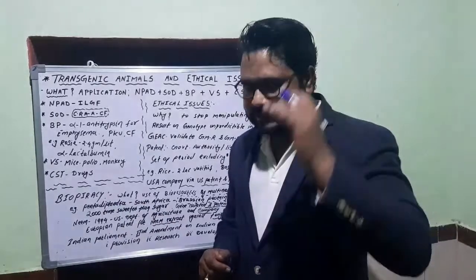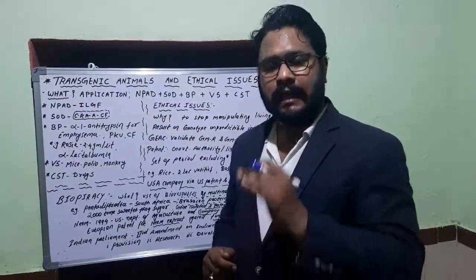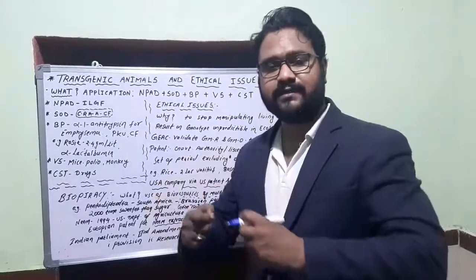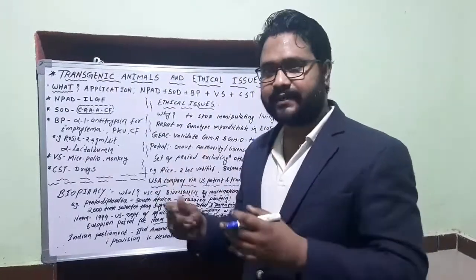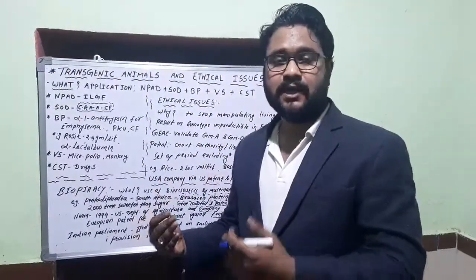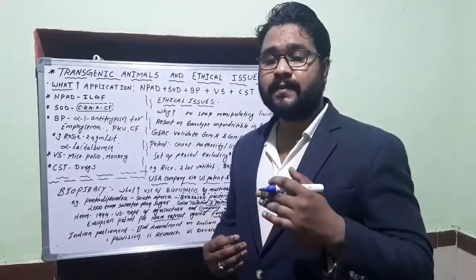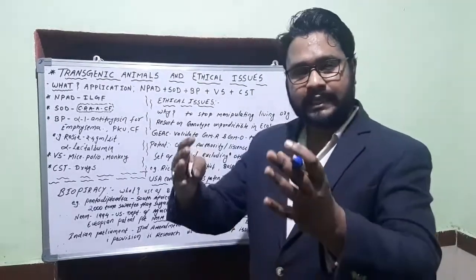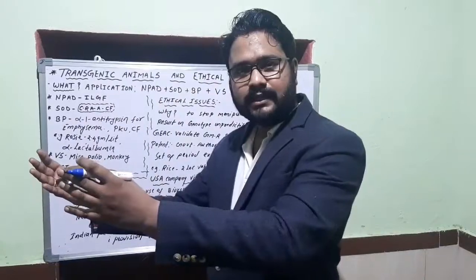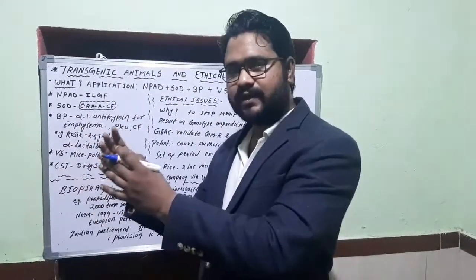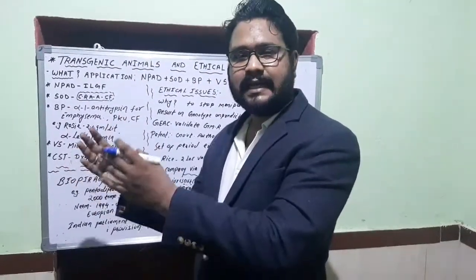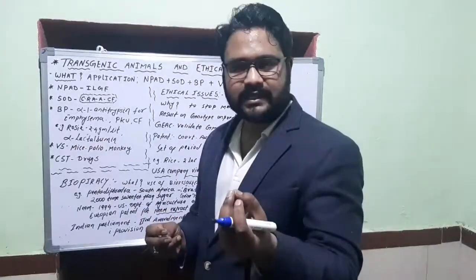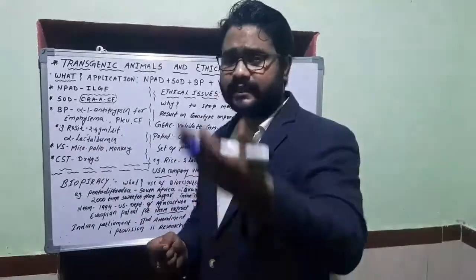So they are slightly less educated, less aware about the importance of these biological resources or biodiversity existing in their countries. So what these multinational or developed countries' companies are doing is exploiting the biological plants and animals of developing countries, doing slight modification of their genetic system and taking the patent.